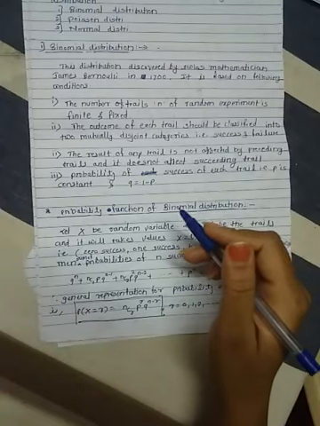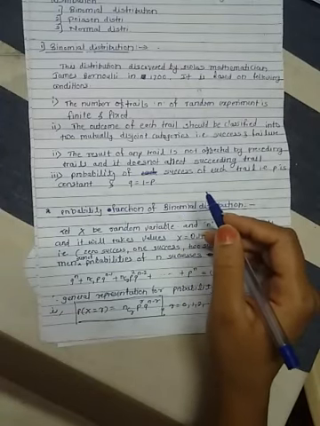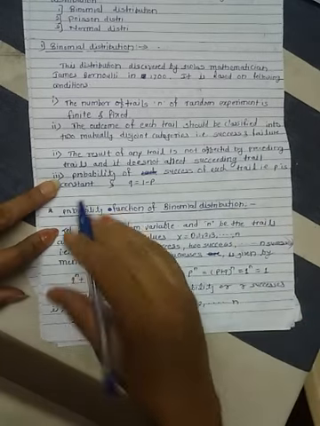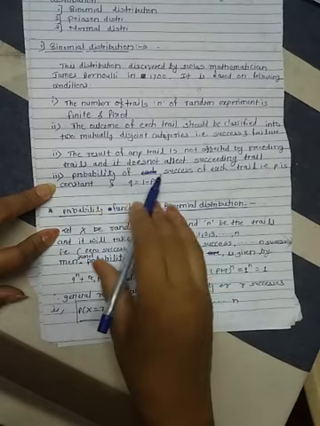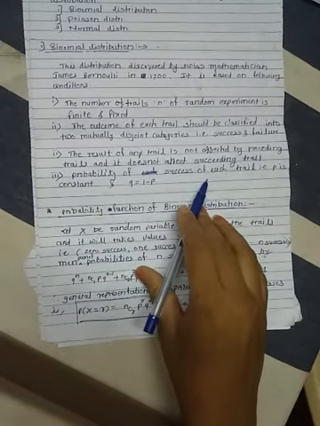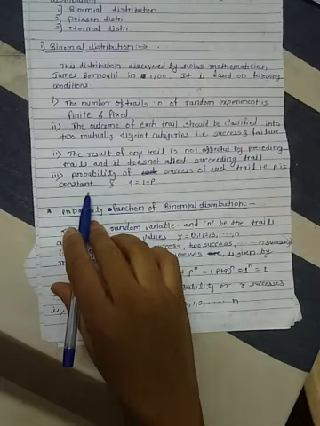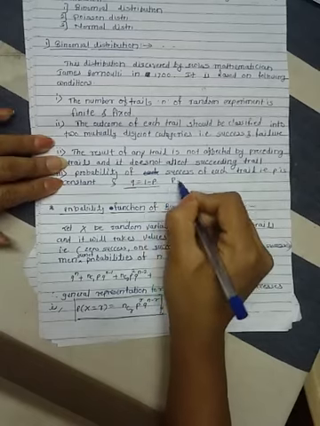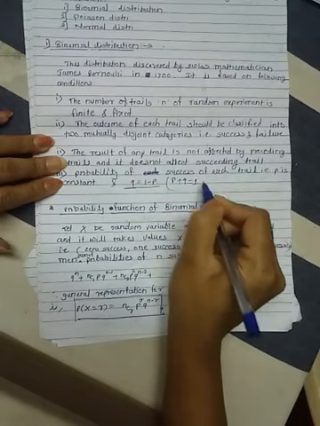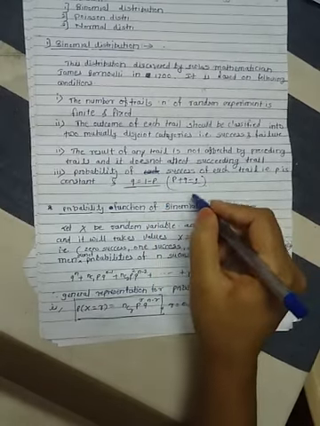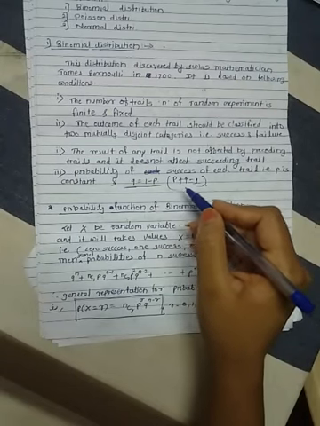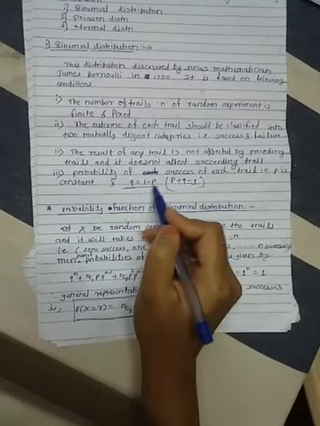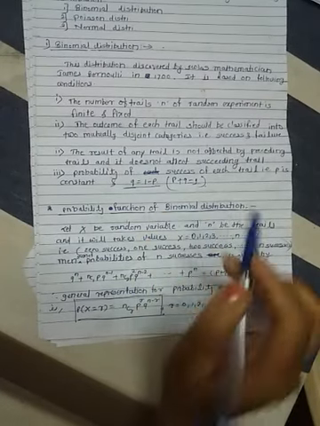Any trial should not affect the preceding and succeeding trials. And the last one is that the probability of success of each trial, that is p, is constant. p plus q is nothing but 1. From this formula we can calculate either p or q. p is 1 minus q or q is 1 minus p. p is the probability of success and q is the probability of failure.